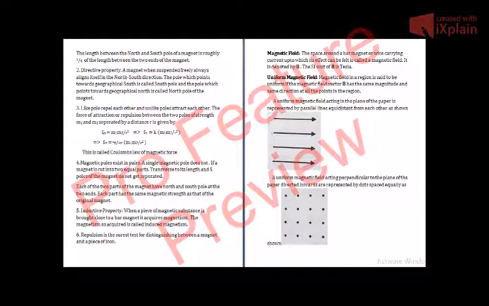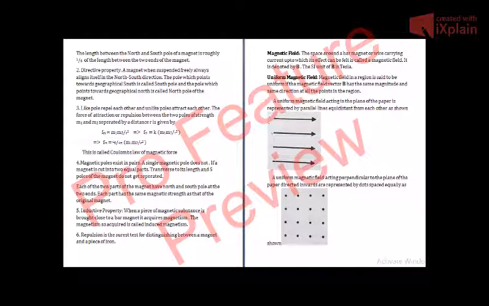The pole which points towards geographical south is called the south pole, and the pole which points towards geographical north is called the north pole of the magnet, because Earth has its own magnetism. It has its own poles, north pole and south pole. So towards the geographical south pole we have Earth's magnetic north pole, and towards the geographical north pole we have Earth's magnetic south pole.